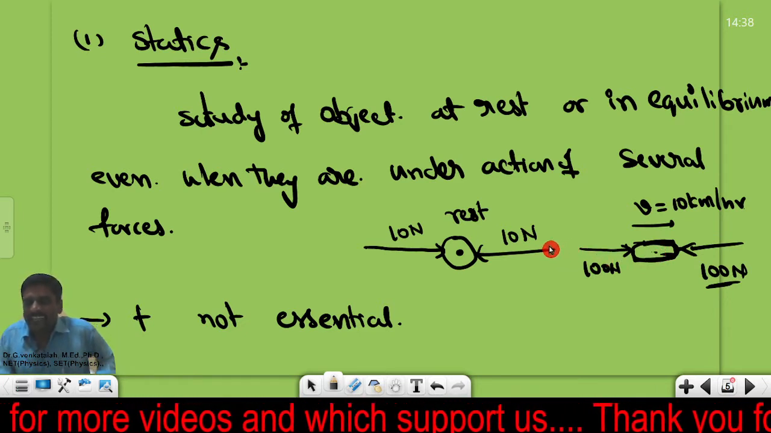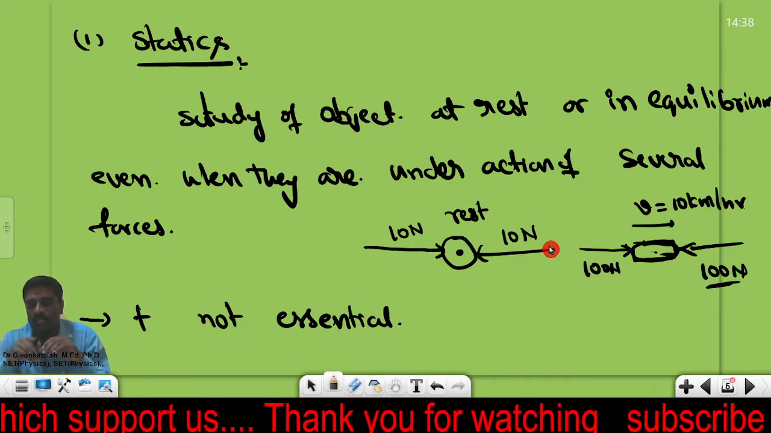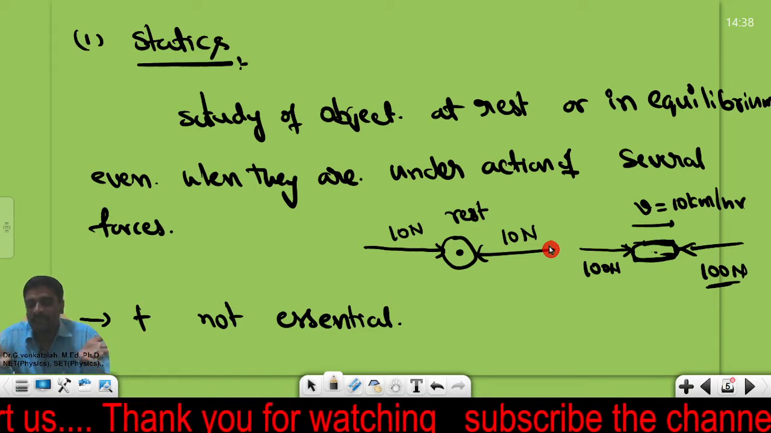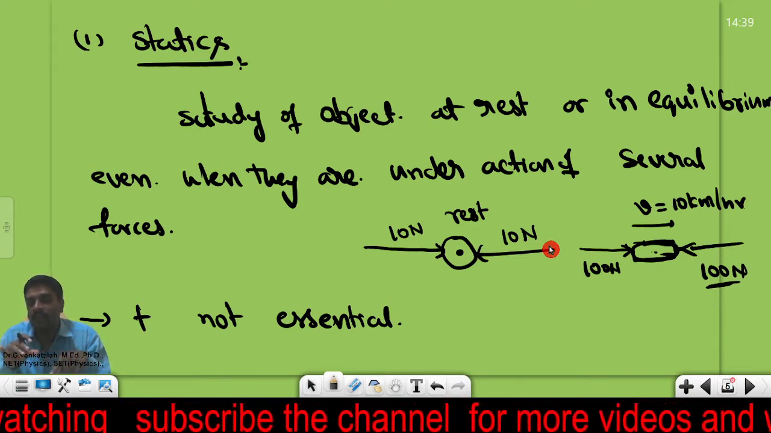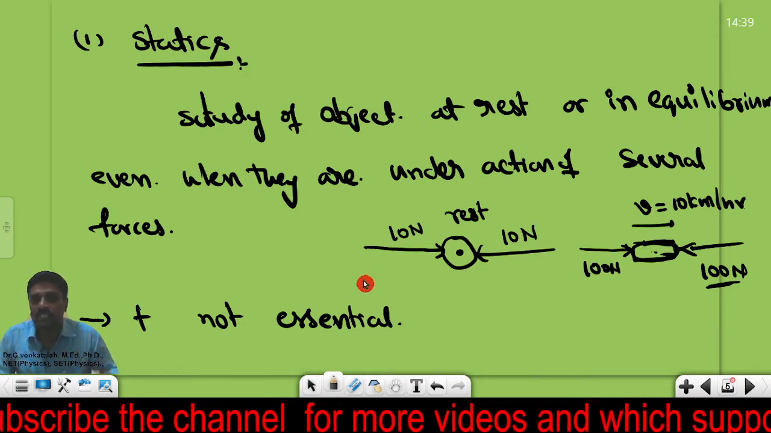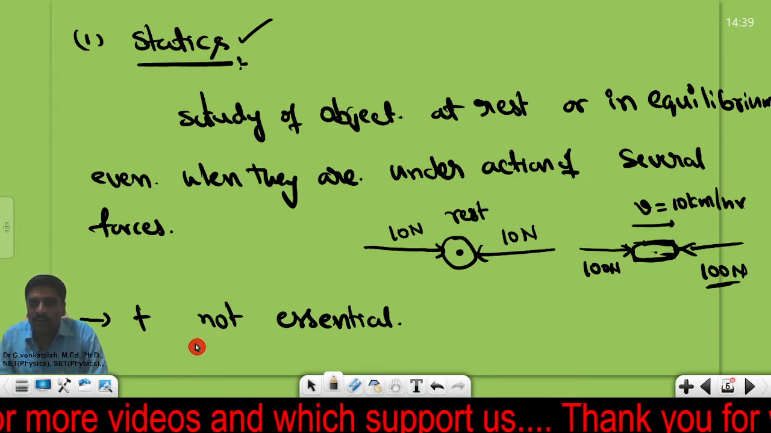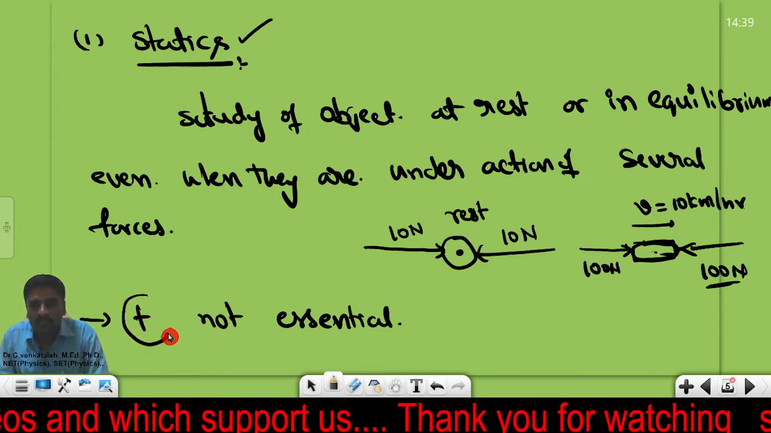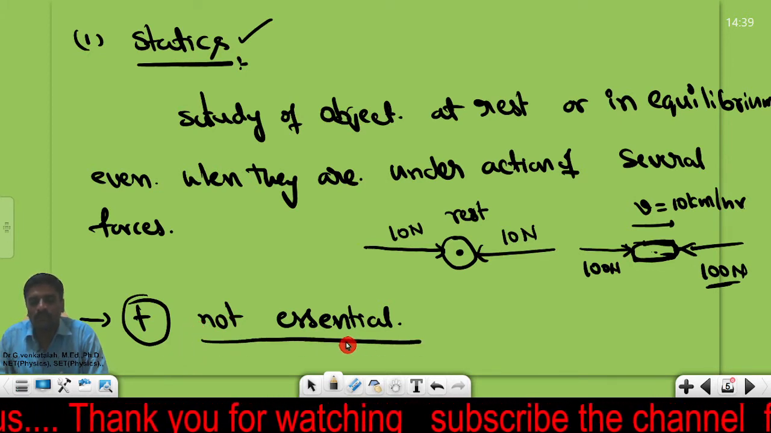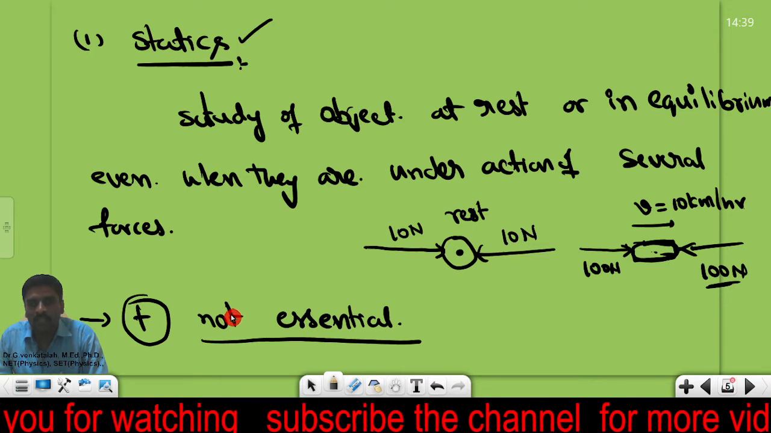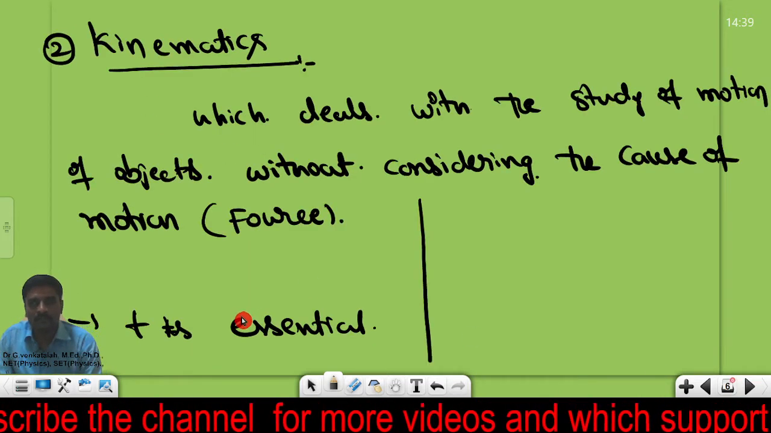So that means the object must be at rest, or the object must move with uniform velocity, even when several forces are acting on that object. In that case, the subject we are dealing with is named statics. So in the static condition, there is no need to discuss time. The time is not an essential physical parameter when we are dealing with statics. Now let me go to the second one, kinematics.